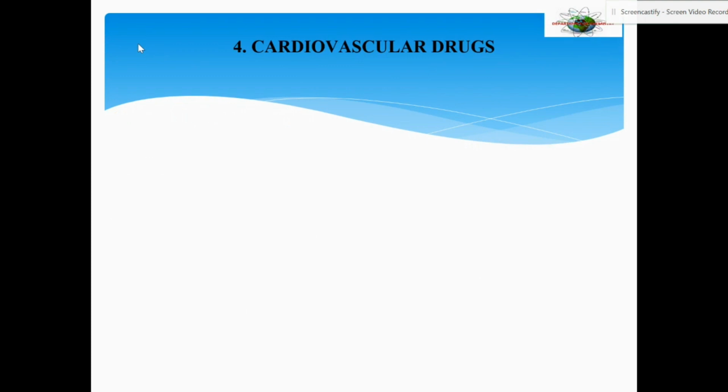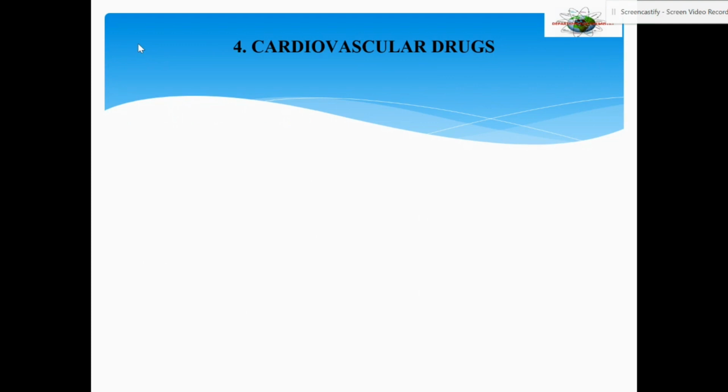Next, we move on to the last category of drugs, that are cardiovascular drugs. So far, we have seen what is peripheral nervous system, which is outside central nervous system, comprising of cranial nerves and spinal nerves. After that, we have seen what is sympathetic nervous system and what are the drugs which act on the sympathetic nervous system. Then we have seen the parasympathetic nervous system, or the drugs which act on the parasympathetic nervous system.